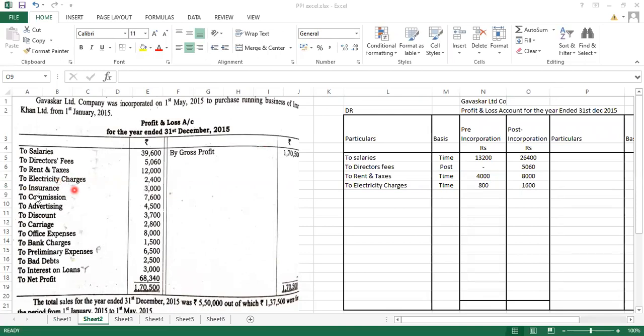Next one, इंश्योरेंस. टेल मी, इंश्योरेंस कब लोगे? पहले भी ले सकते हो प्री में, कि सिर्फ पोस्ट में ही इंश्योरेंस होगा? Obviously insurance is taken for the whole term, so insurance again will be divided in the time ratio, to insurance. Basis will be time and we have to divide this 3,000 in the time ratio. So we will be getting 1,000 and 2,000.